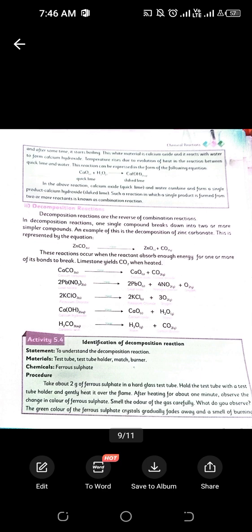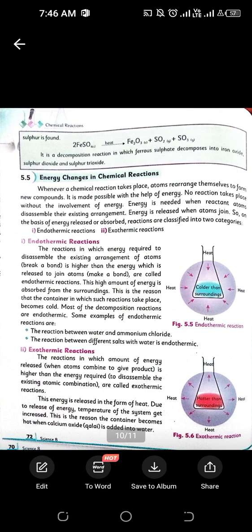Sorry, it's not calcium chloride, it's calcium carbonate. Calcium carbonate, CaCO3, breaks down into CaO, which is calcium oxide, and carbon dioxide. So this was the example of decomposition reaction, where calcium carbonate is decomposing into calcium oxide and carbon dioxide.